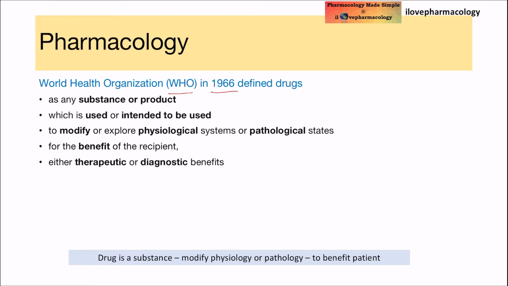The benefits may be therapeutic benefits or diagnostic benefits. So this is very important, you should remember.